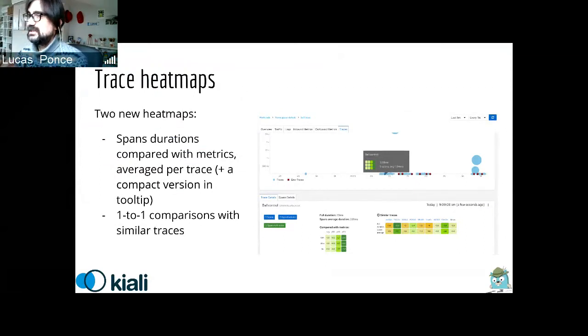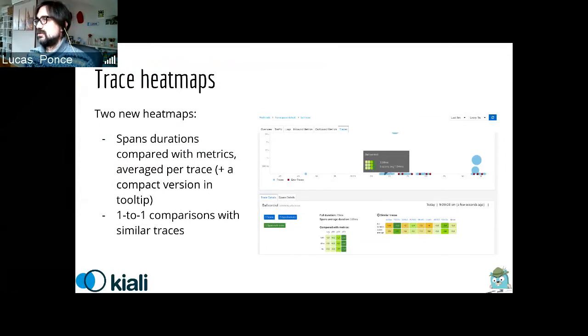What happens with tracing is that we usually have a lot of information, right? And we have a lot of traces. And sometimes we would like to say, okay, but which is the trace? What is the spot? What is the interesting one? Which is the trace that I would like to compare with my telemetry? Because it could be that I suspect something is slow, and I need to investigate more. So this is where we are correlating all this information in a visual way.